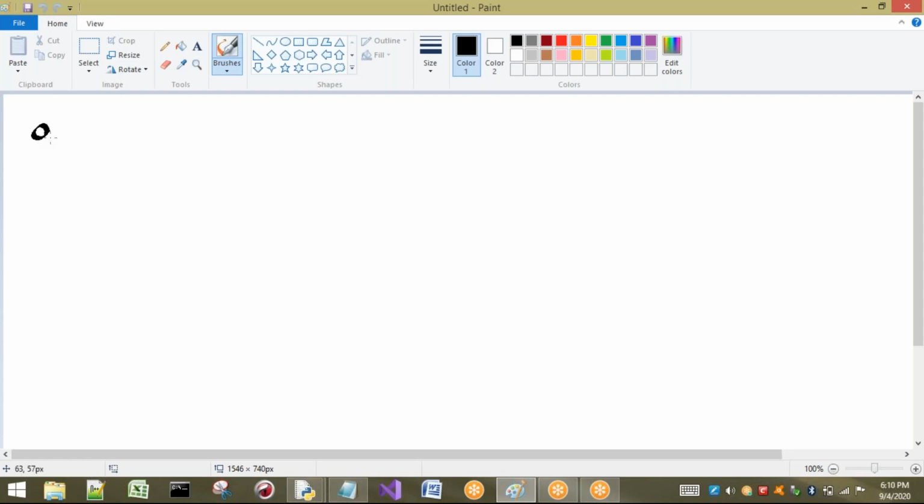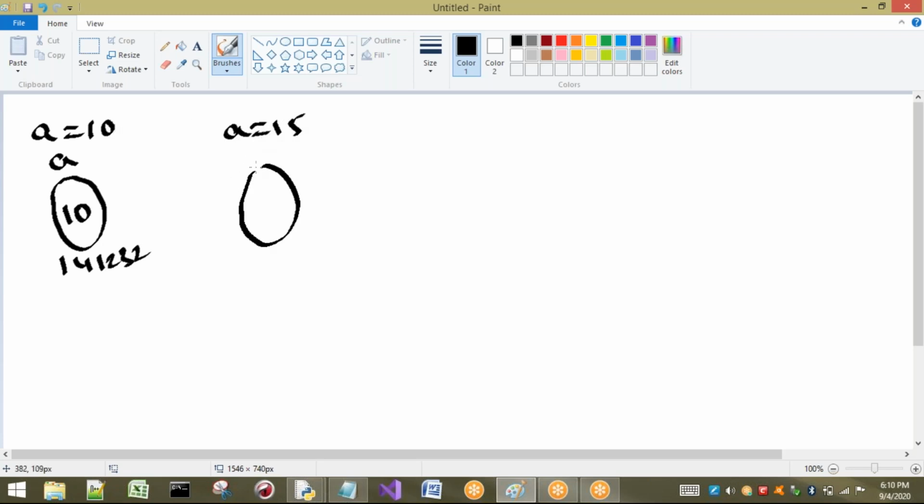See here, from a equal to 10, the object is going to be created, for example at some address like 141232. Now I'm going to write a equal to 15. After this statement, what happens here? One more new object is going to be created with the new value.